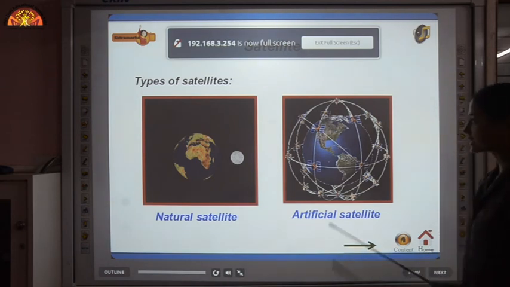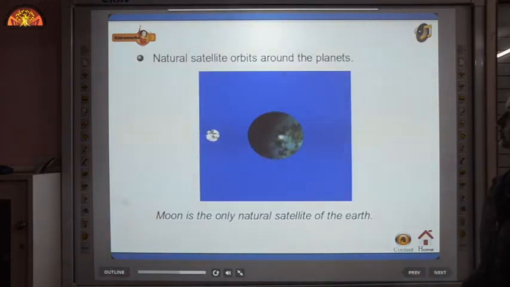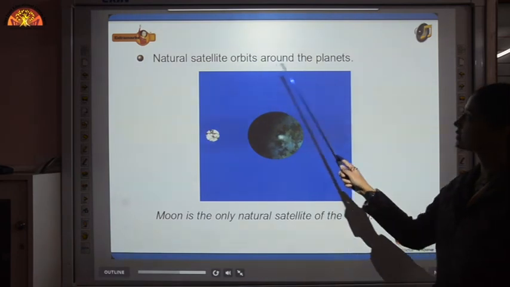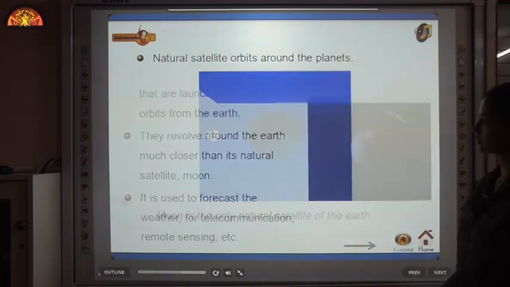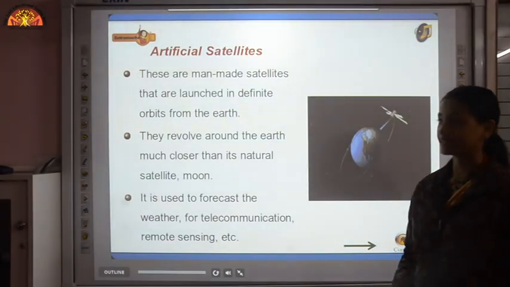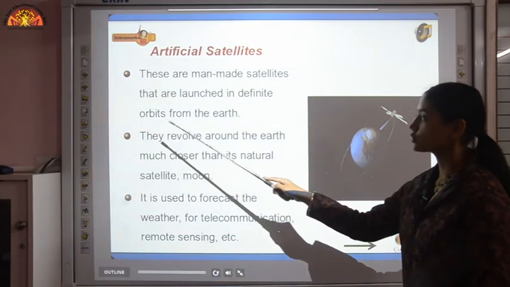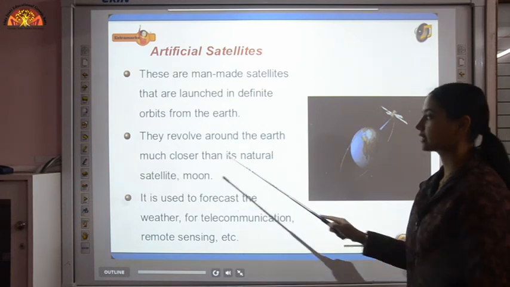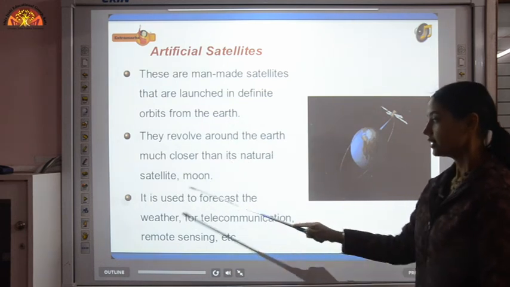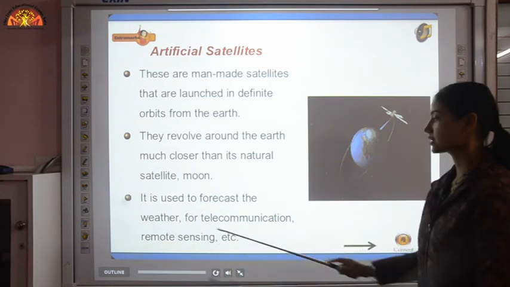Artificial satellites are made by humans. A natural satellite orbits around the planets. The Moon is the only natural satellite of the Earth. Artificial satellites are man-made satellites that are launched in definite orbits from the Earth. They revolve around the Earth much closer than its natural satellite, the Moon. They are used to forecast the weather, for telecommunication, remote sensing, etc.